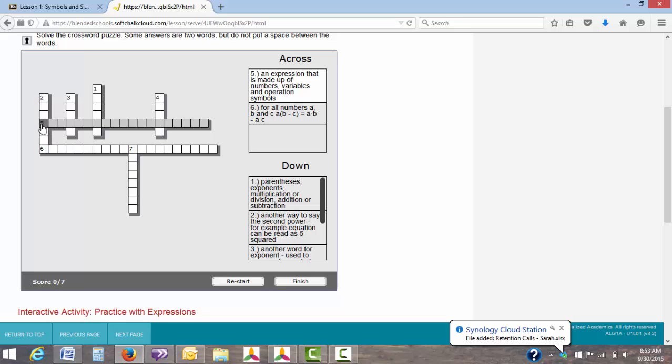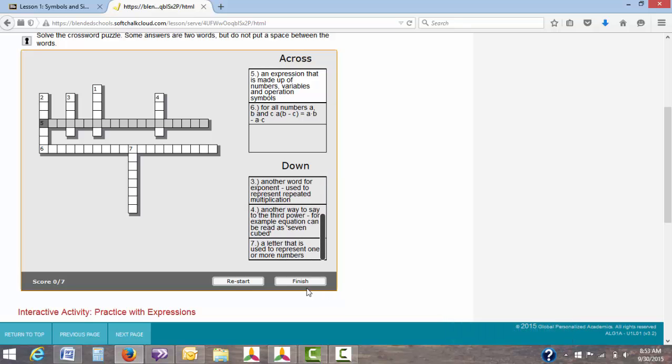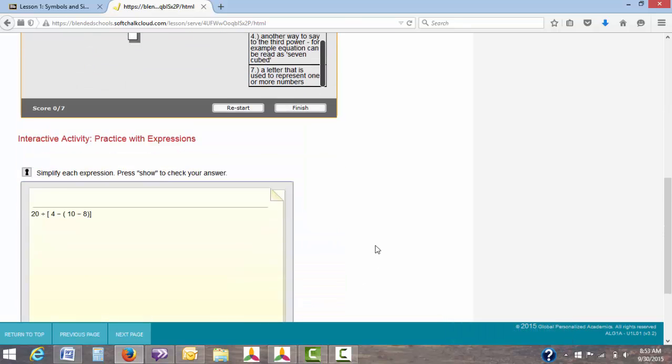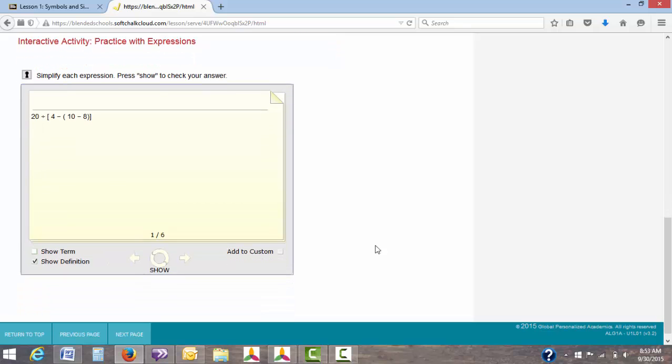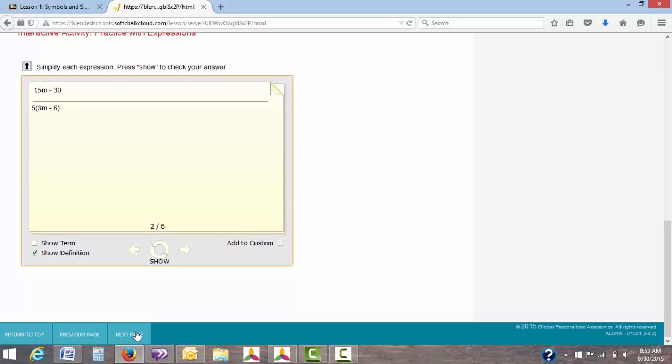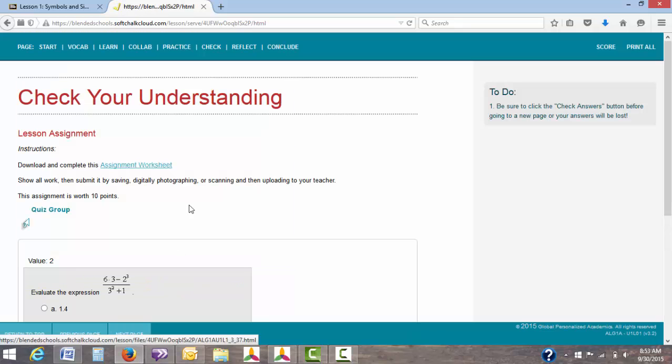All you have to do is simply type in here and then type each letter for each answer. Once you're done, you can click the finish button. Scroll down and this will give you some practice. Simplify each expression, press show to check your answer. So do some manual work on a notepad, and then you can check yourself. It's just some practice based on what you learned in the presentation. Then go to the next page.